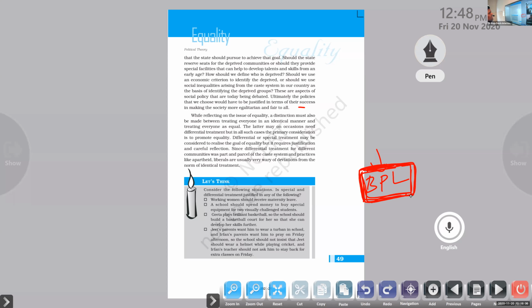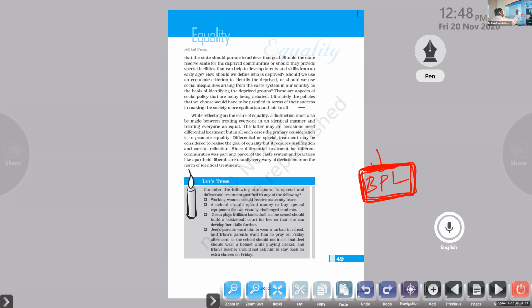Clear or not? Understanding or not? So is it preferable to give this kind of BPL ration card to people who are financially settled or rich? Is that necessary? No. Not at all. But the problem exists in society.